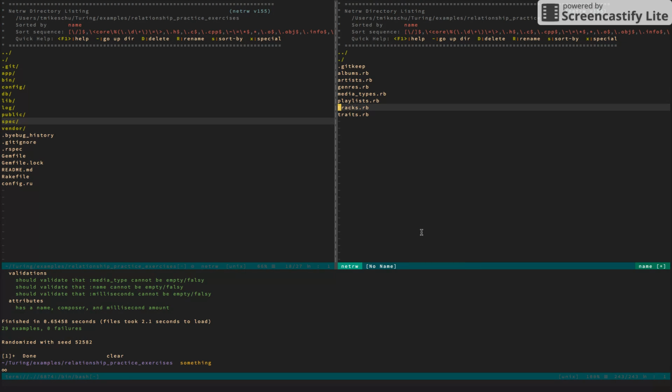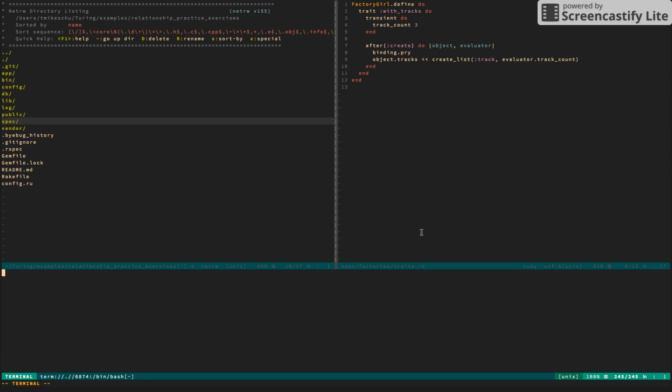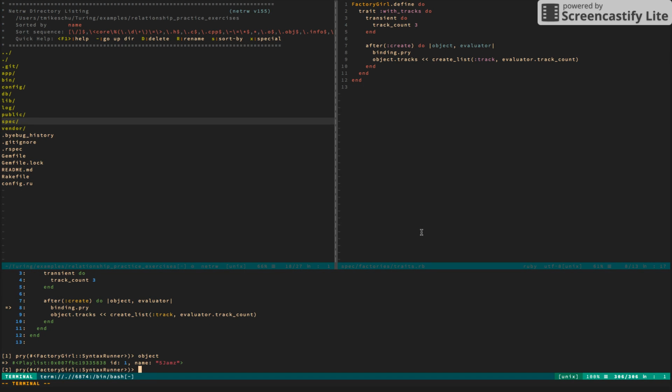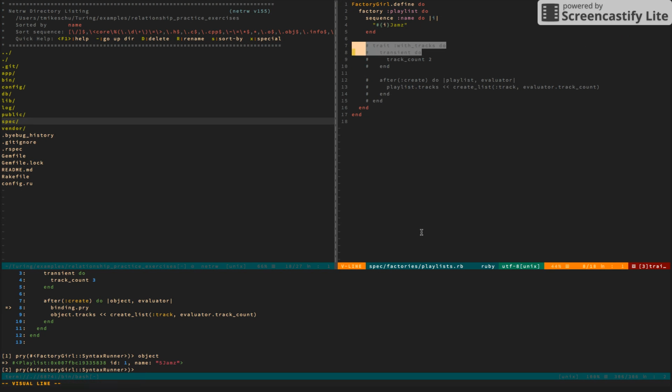So this is awesome. Go back to traits. Pry in. Just look at that object variable. The playlist is hitting this generic global trait, with tracks. If we look at object here, we're looking at a playlist. Cool. So we have refactored playlist. Let's go ahead and take that out.